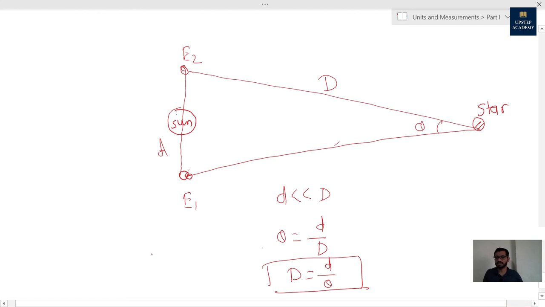The nearby star is Alpha Centauri, as I told you, which is only 4.37 light years away from us, and if we look at the other stars, they are even farther than that. This method is useful to measure the distance of stars from the Earth. Alright, I hope guys this is also clear to you.